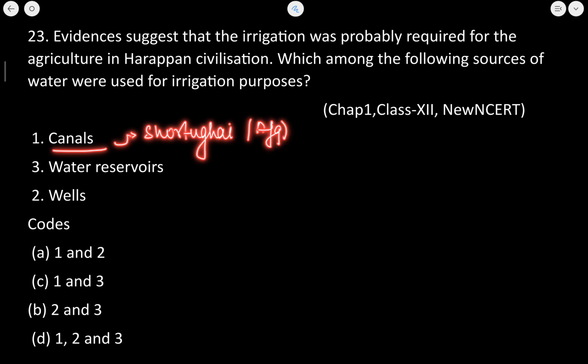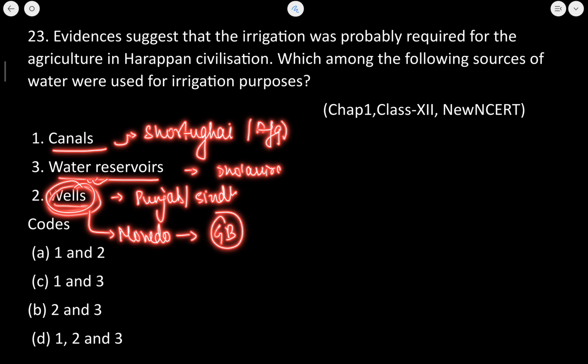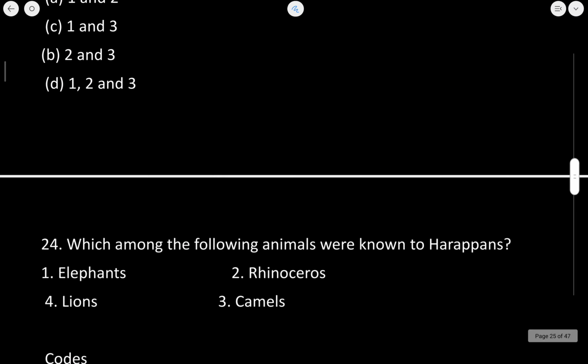But canals were not used in the region of Punjab or Sindh. Okay? Now water reservoirs were found in Dholavira, Gujarat, and wells were also used mostly in the Punjab and Sindh region. We have also seen that in Mohenjo-daro the water in the Great Bath was brought from wells. Okay? So 1, 2 and 3, all of those given here are correct.